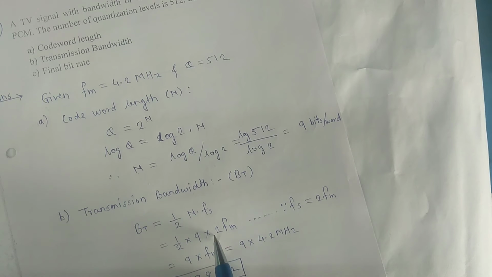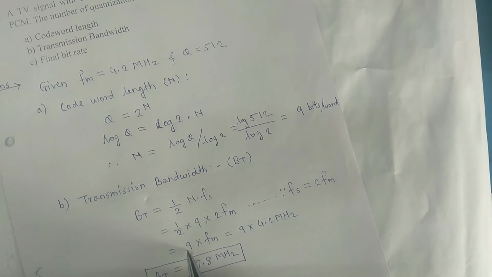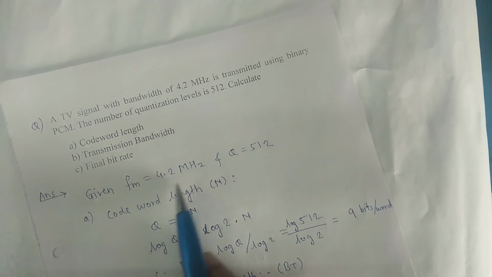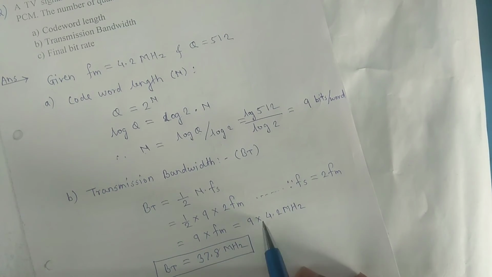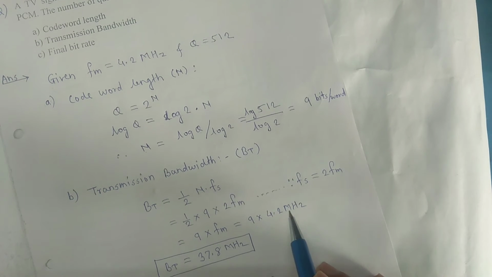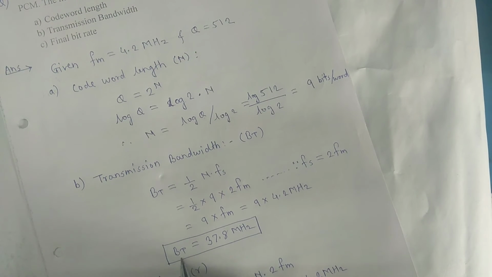So this 2 will get cancelled. The equation will become 9 into fm. fm is already given in the question, that is 4.2 megahertz. So this will become 9 into 4.2 megahertz. So the answer will be transmission bandwidth equal to 37.8 megahertz.